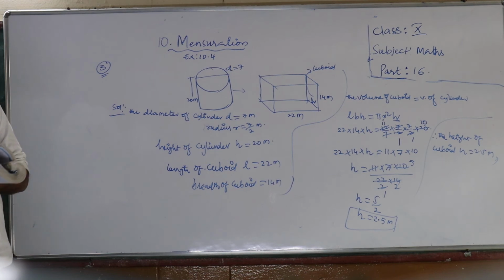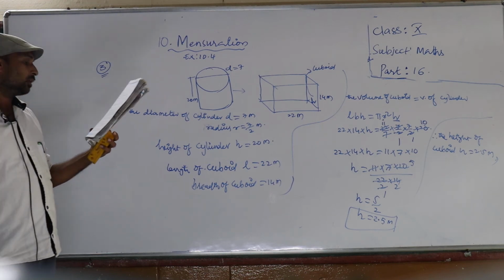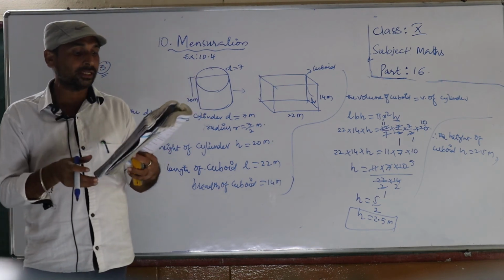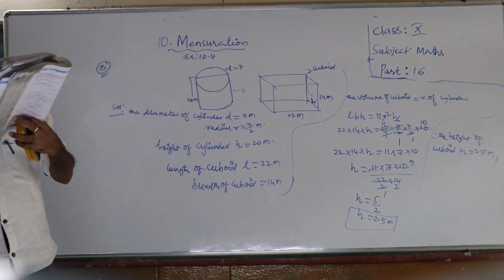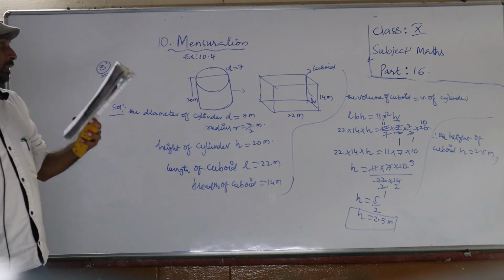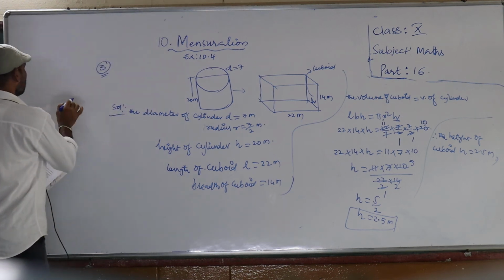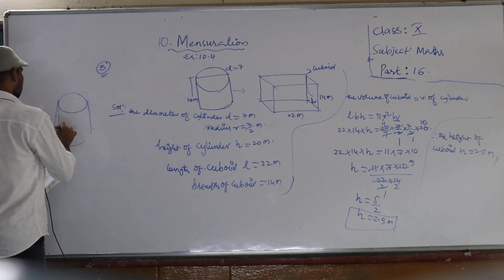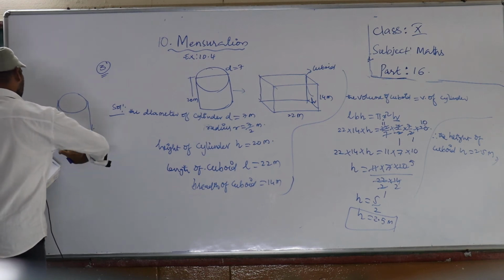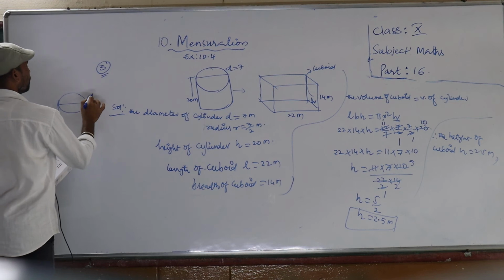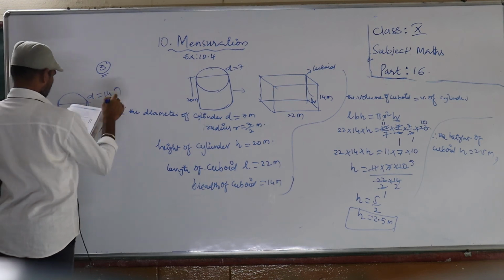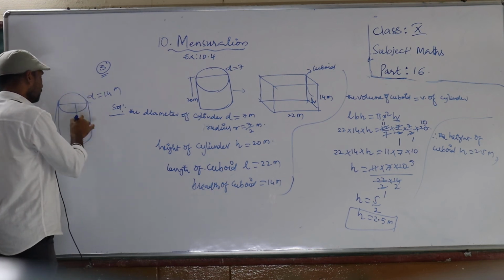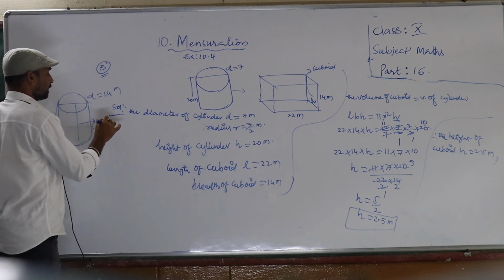The fourth one. See, for the fourth one, I am just going to explain what is there in the question. A well of diameter 14 meters, again they have given one well, diameter 14 meters, is dug 15 meters deep, means this height is 15 meters.